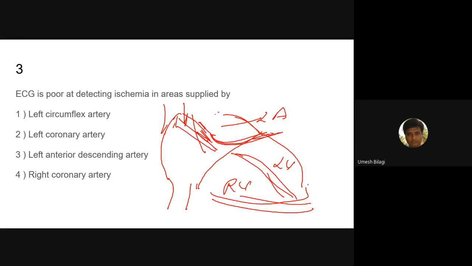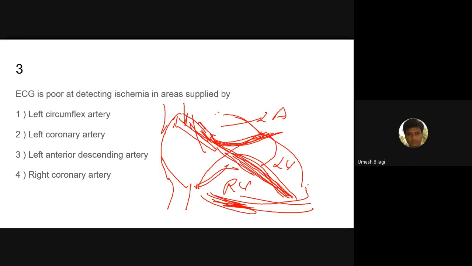The LAD, left anterior descending artery, will come here and go in between, along the interventricular septum. The left circumflex goes like this, takes rotation and comes backward. Whereas the RCA comes on the inferior surface here. It can also give a branch and go back, but more often it is here.